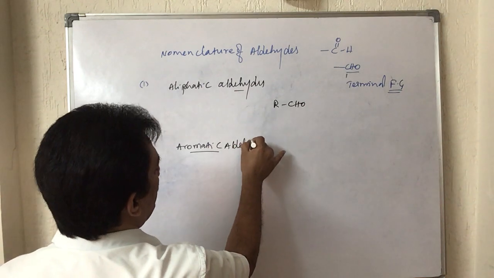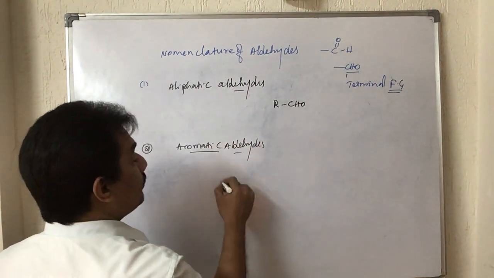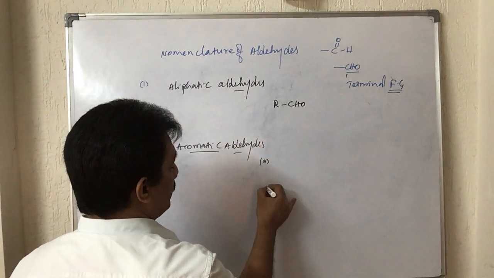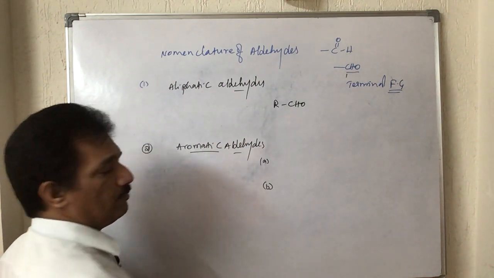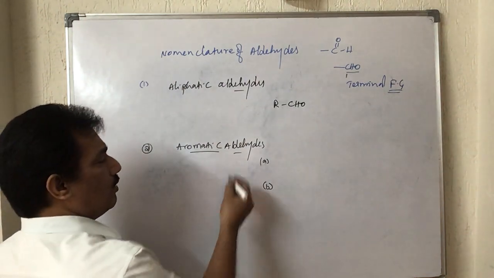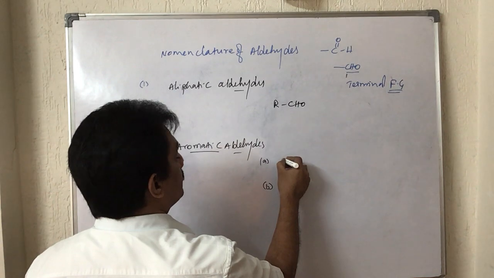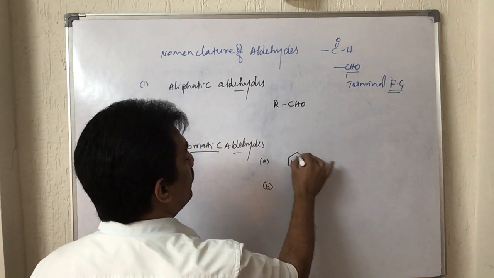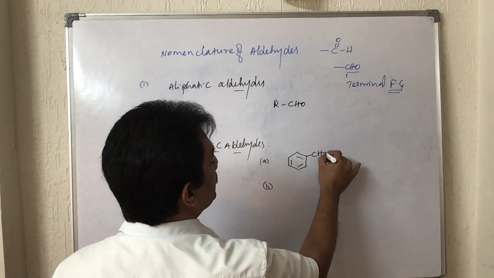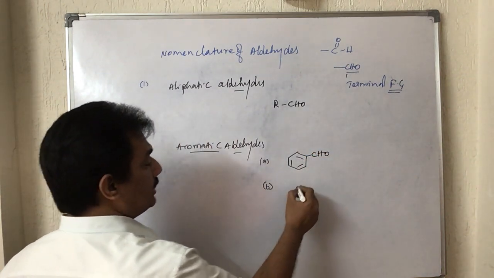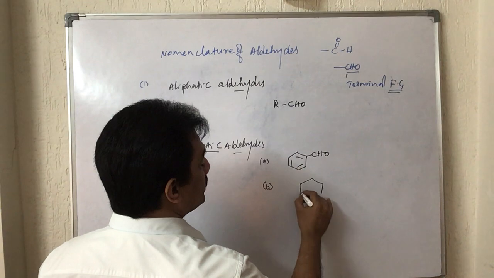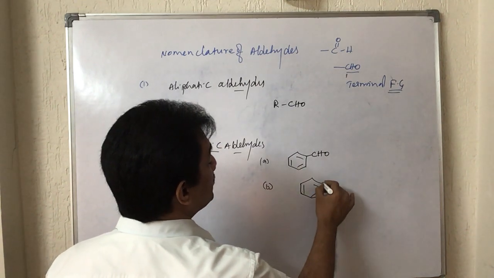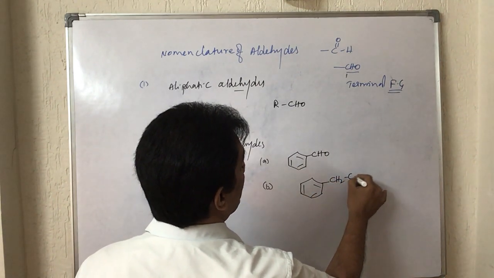In this case, as usual, we can find two types of compounds. The first one is CHO directly present on the benzene ring, and the second one is the CHO group present on the side chain, not on the benzene ring, like this.